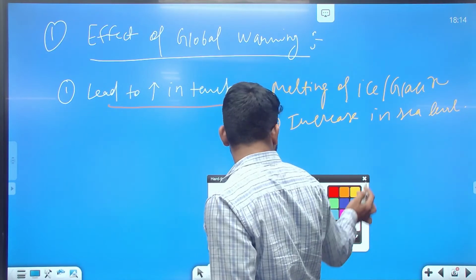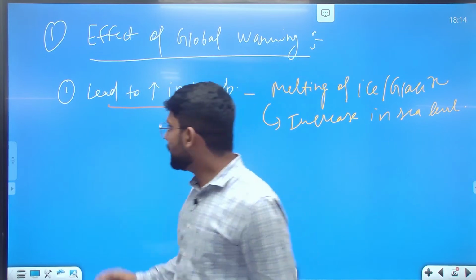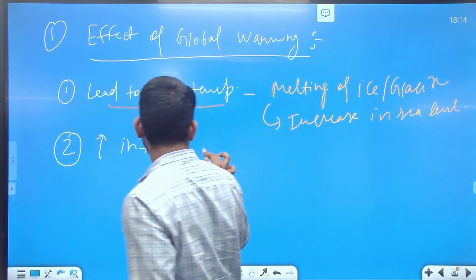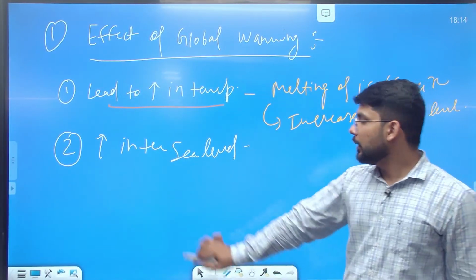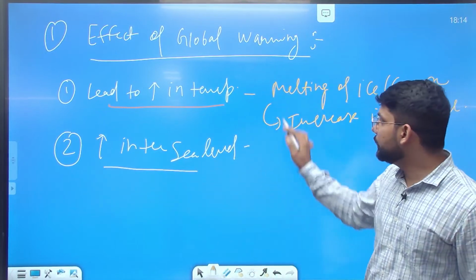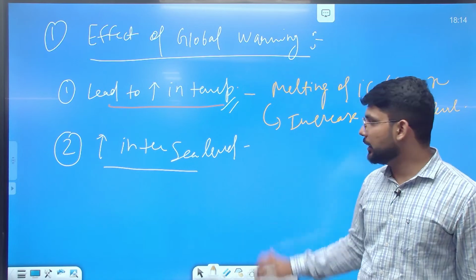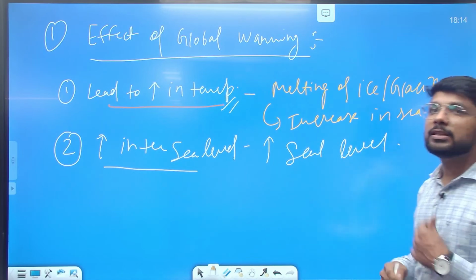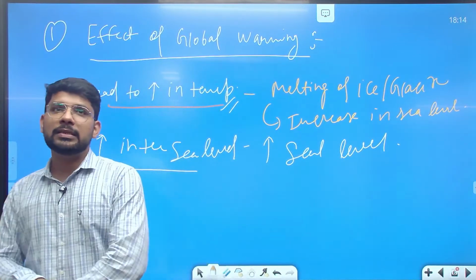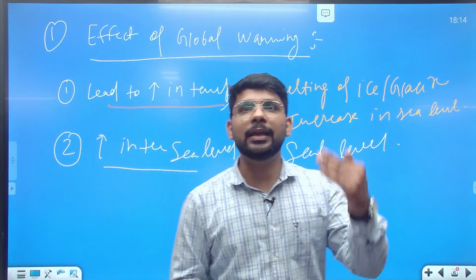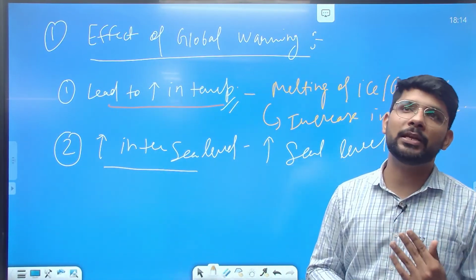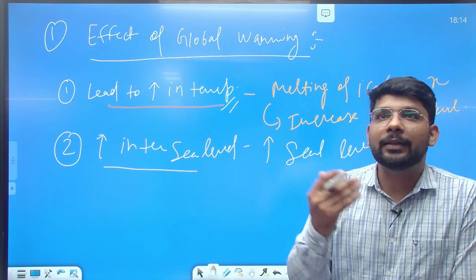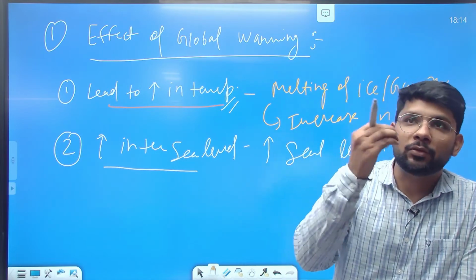First is the lead to increase in the temperature, and the second you can write about increase in the sea level. Global warming which lead to increase in the sea level. Due to the higher temperature, there is an increase in the sea level. There was a report in the newspaper recently which was saying that due to the continuous increase in the temperature, there is a multiple-time increase in the melting of the glacier, which is a threat to the countries which are on the coast of the sea.